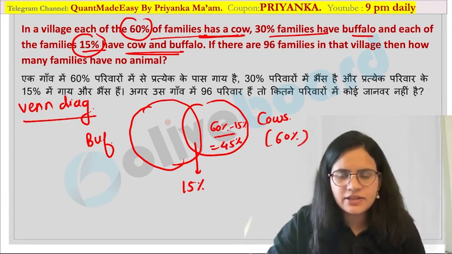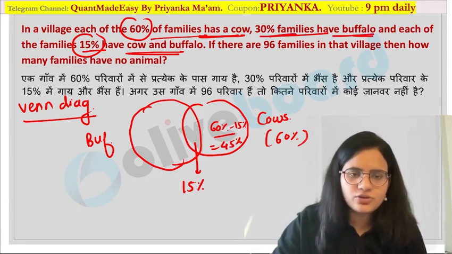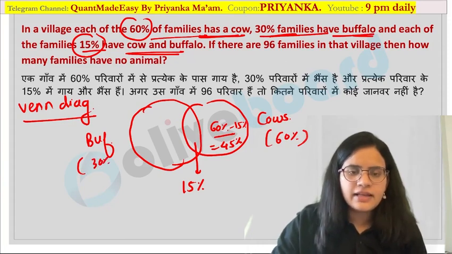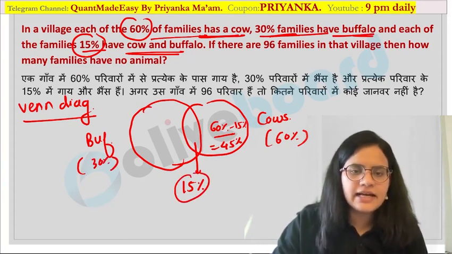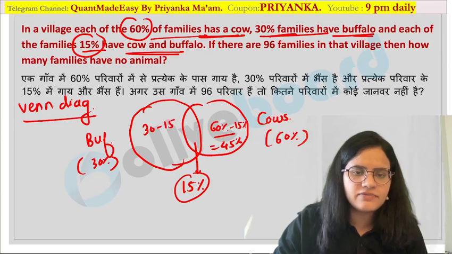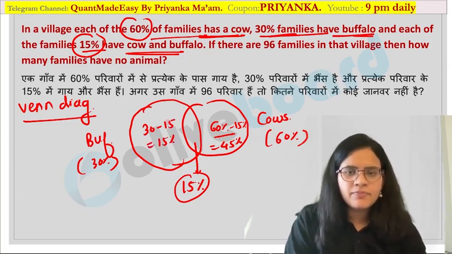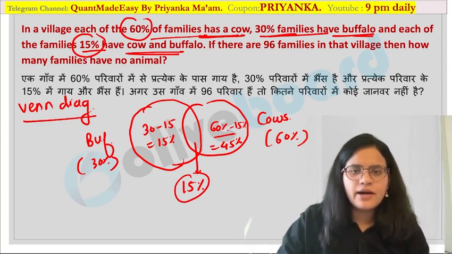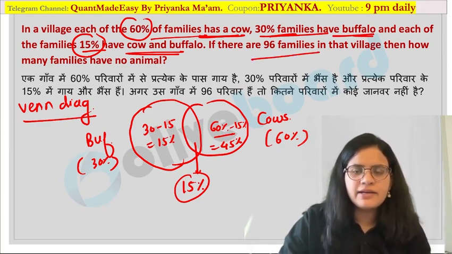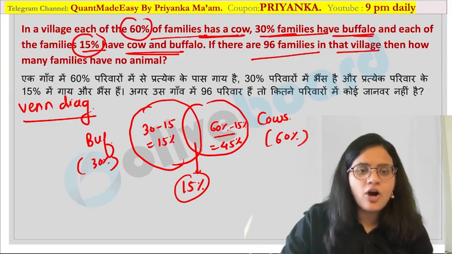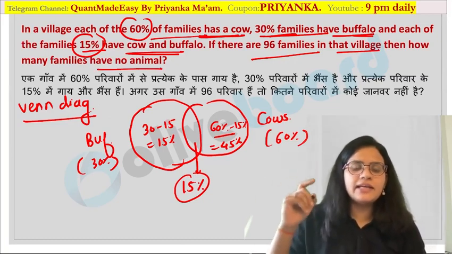Okay, 30% of the families have buffalo. If this total value is 30%, and the common value is 15, then this would be 30 minus 15, which is nothing but 15%. Are you getting my point? Now here they have asked, if 96 families are there in that village, how many of them do not have any animal?